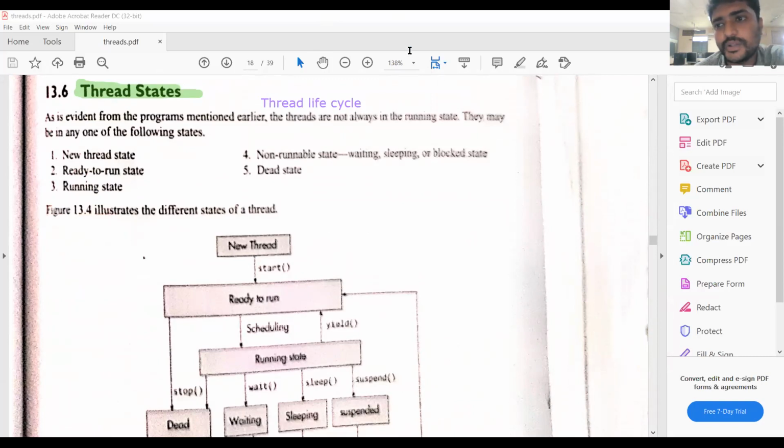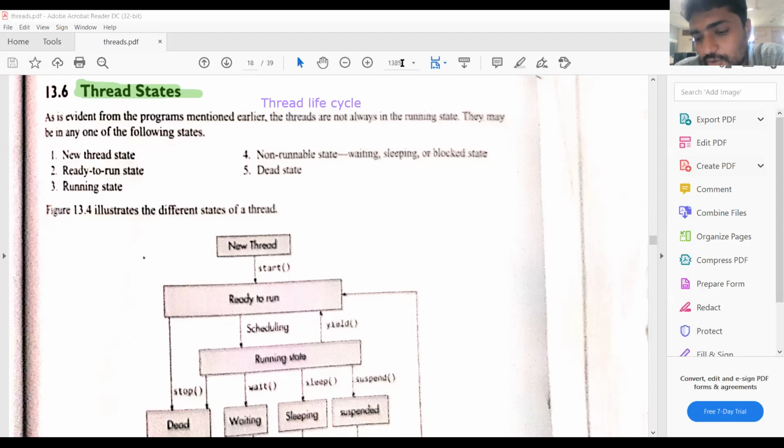Thread states means if you create the thread, that is one state. If you are executing the thread, that is another state. If you are destroying the thread, that is another state. Like the process states in operating systems: new state, ready state, running state, waiting state, termination state. Likewise, we have the thread states.